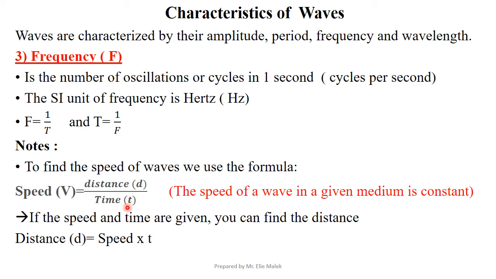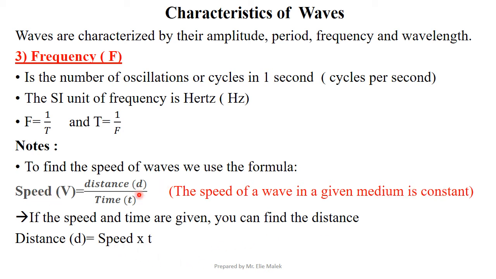Some important notes here. To find the speed of waves, we can use the following formula. Speed, also known as velocity, its symbol is V. V equals the distance traveled by the wave divided by the time taken by this wave. The speed of a wave in a given medium is always constant.